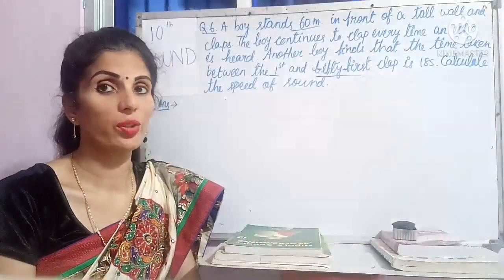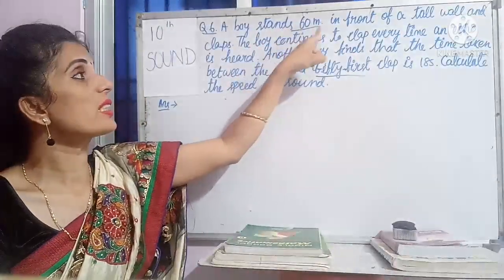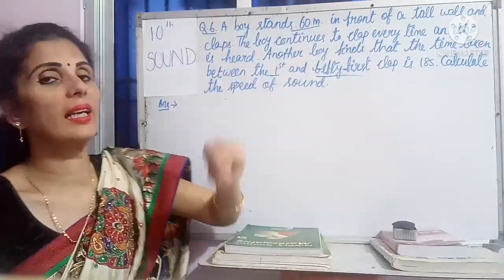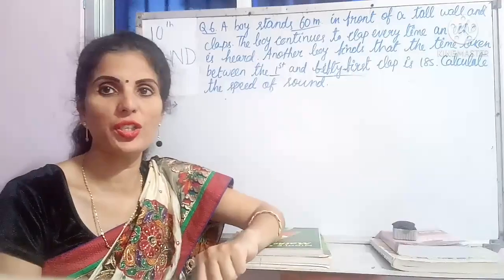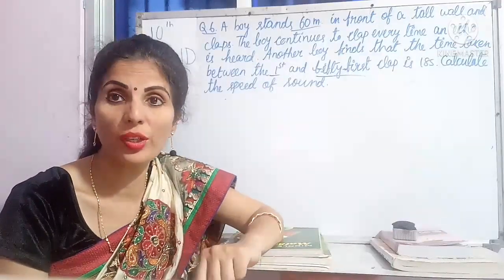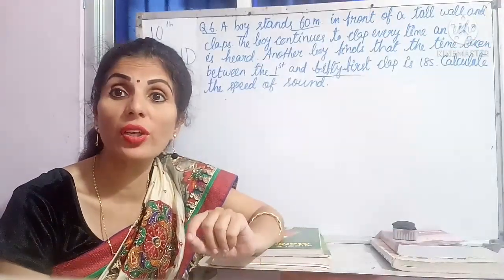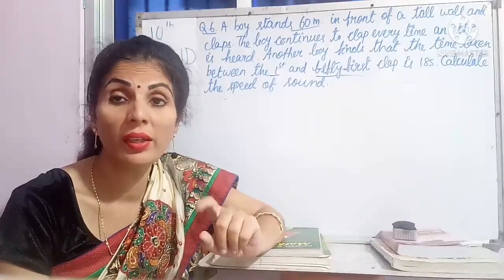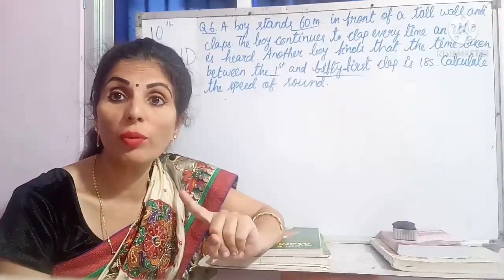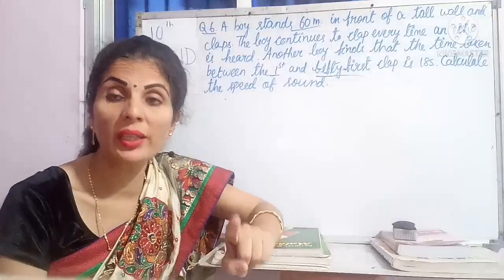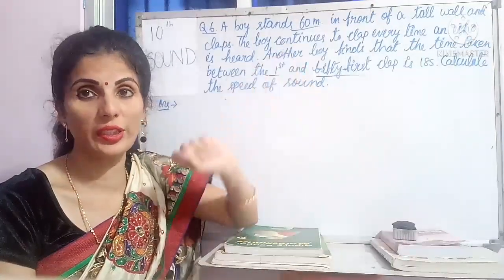Now children, read the next question. A boy stands 60 meter in front of a tall wall and claps. I have underlined here 60 meter. As I have told every time, you have to underline the key words, whatever you need according to your formula. And the formula is V equal to 2D by T. That's why distance is needed and this is the distance.